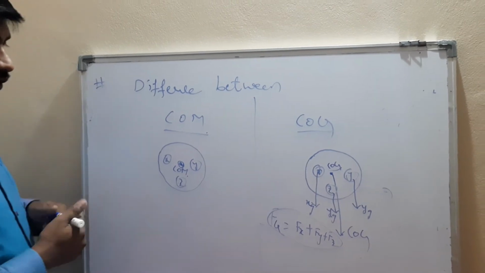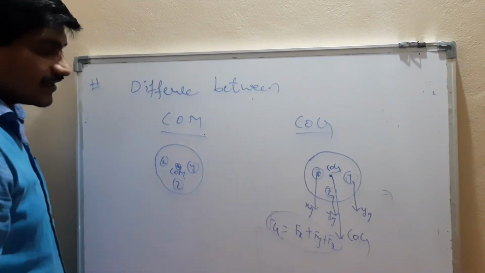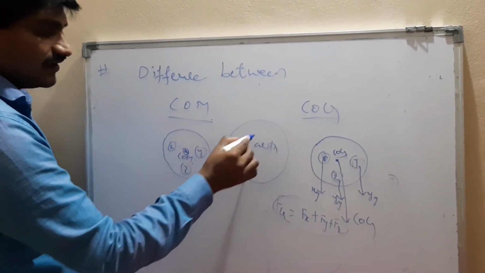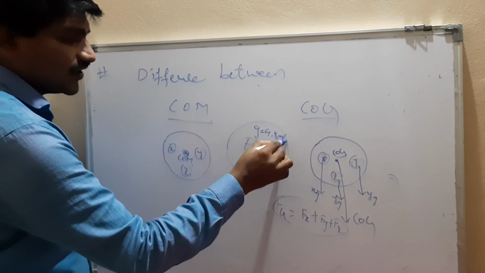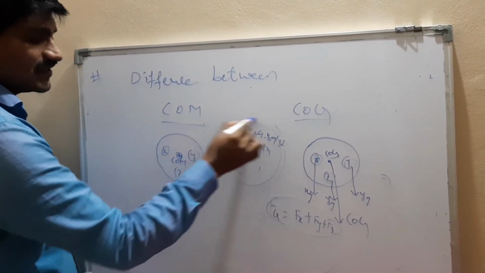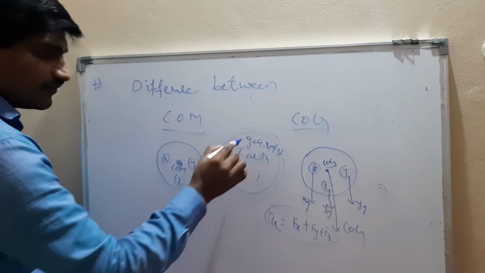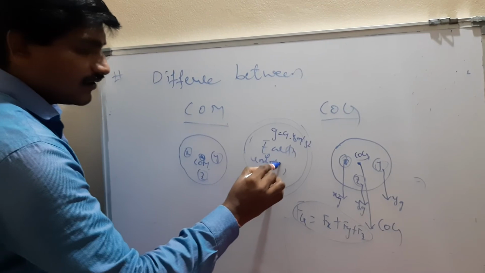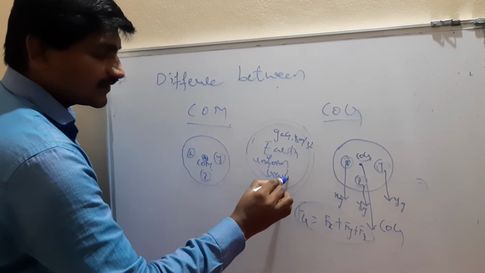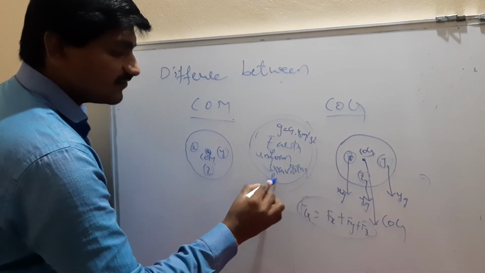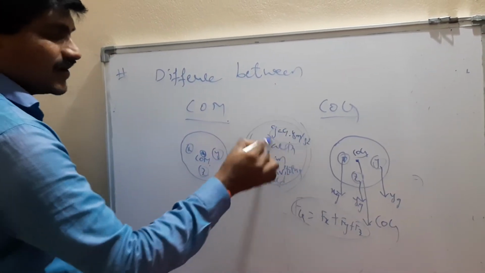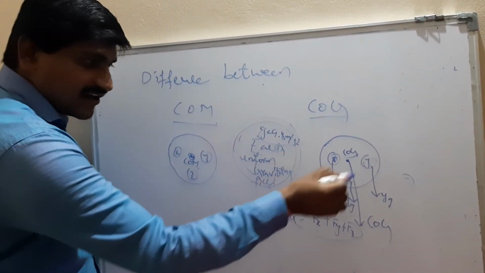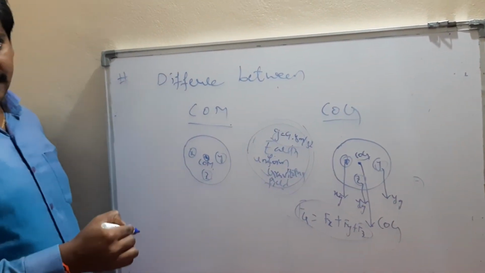But if you go anywhere on the surface of the earth, the g value is 9.8 meter per second square everywhere, we assume. This is a uniform gravitational field. What is that? Uniform gravitational field. In this uniform gravitational field, the g value is the same everywhere. So we can say that in this case the center of gravity and center of mass coincide with each other.